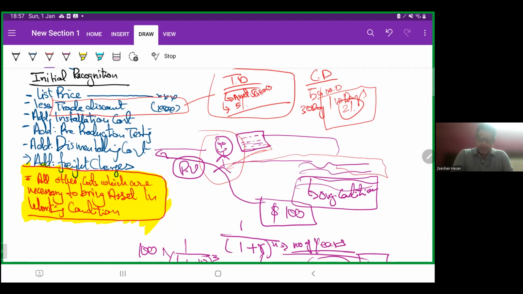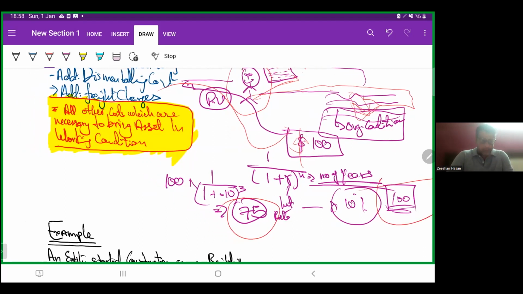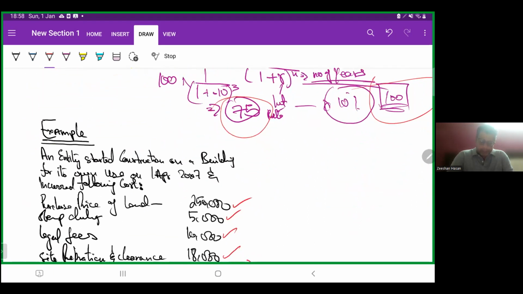Before the work commenced, he got this paper in which it was written that when he was done with this work, he has to bring the land into its original condition. Now, suppose the cost of dismantling is $100. We have to recognize it at present value on the basis of 1 divided by (1 plus r) to the power of number of years, right? Suppose the interest rate is 10% and it will take 3 years, so the present value will be 75. Now unwind 75 every year, and when it becomes 100, pay them. That's how we have to do it.